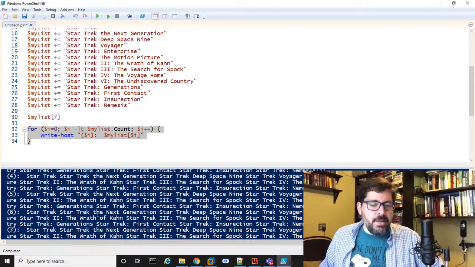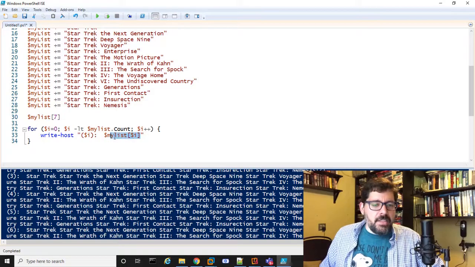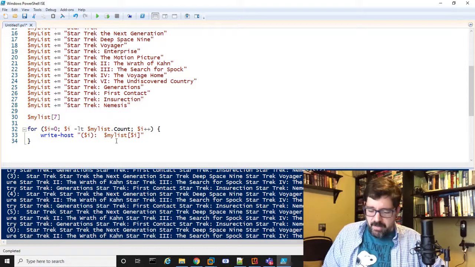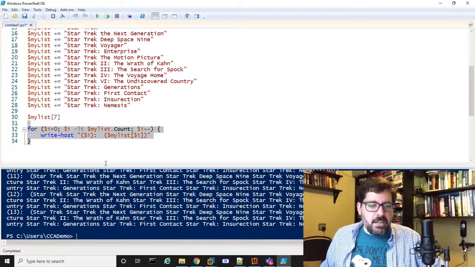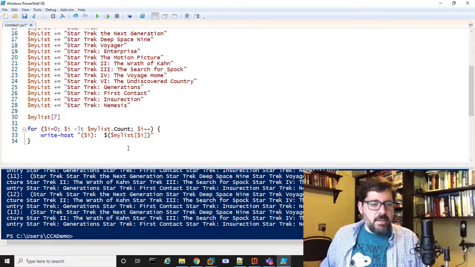I think what it's doing is it's outputting the entire object on each iteration. And the reason for that is I also have to surround this with parentheses, right? But, I'll just show you what this is going to look like. It's still not going to look quite right. So what I have to do is make this actually a variable, right? So I put a $ in front of this, and that dynamically makes this an object.